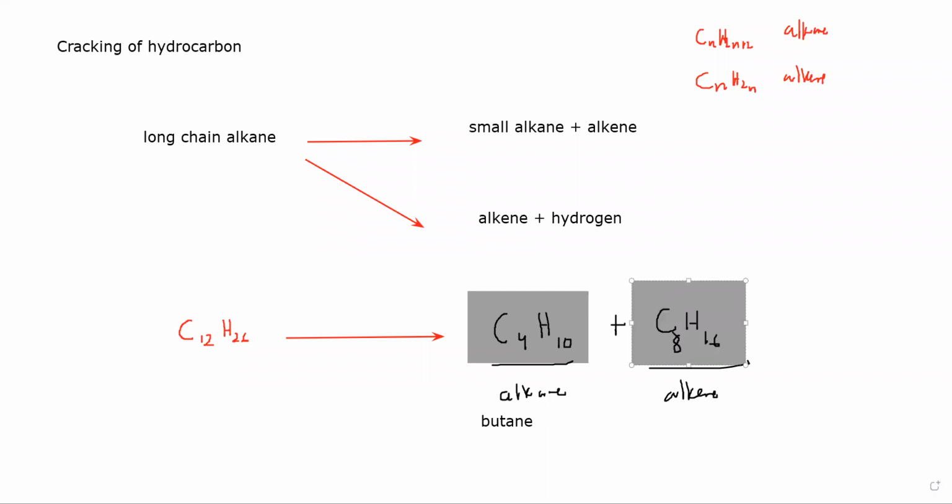So it will be octene. So one of them is alkane, another one is alkene. Because it is alkene, that's why octene is there, not octane. Octane is when there's a single bond. And how do we identify there's a single bond? From their general formula we can identify.